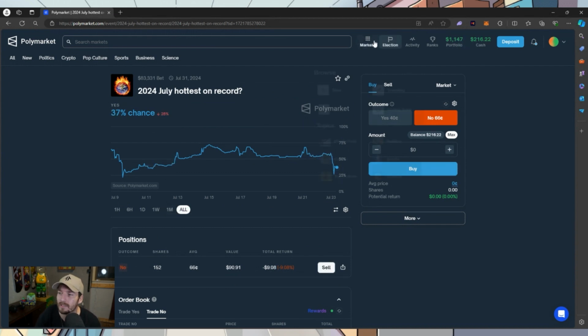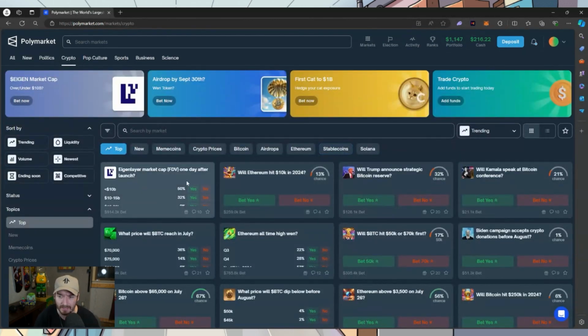The other nice thing here is if we wanted to continue to take a look at other markets, we have crypto markets. We can bet on things like market caps. Will it hit 10K by the end of 2024? Does Trump announce a strategic Bitcoin reserve? So we have overlaps of social dynamics with crypto, with pop culture, a whole mess of stuff.